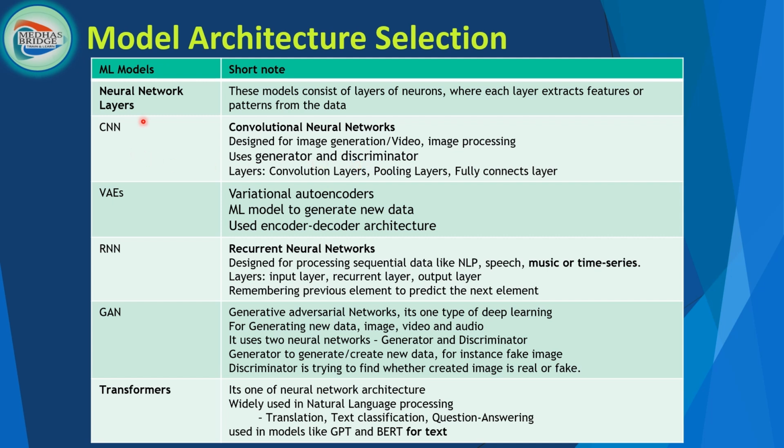Similar to the CNN, we have VAEs, variational autoencoders. These are also used for generating new data, like image generation, but use a different architecture: an encoding and decoding architecture. Now let's look at RNN, recurrent neural networks.